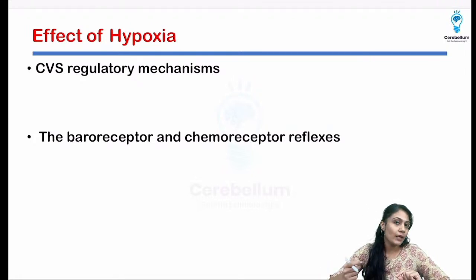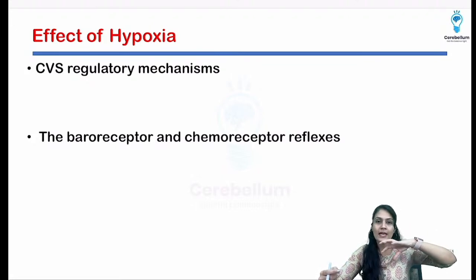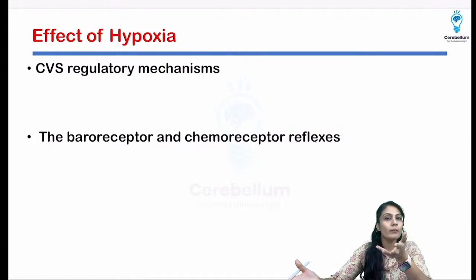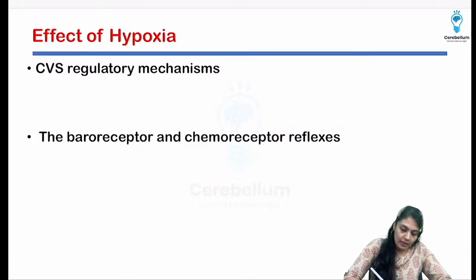There are serious regulatory mechanisms also. What is going to happen to them? What are the serious regulatory mechanisms? Especially the main ones, the baroreceptor and chemoreceptor short-term regulatory mechanisms. Remember, if hypoxia is there, how is the CVS going to be activated or inhibited? The hypoxia is everywhere, relative hypoxia, but rather than having the central control, they are controlled by the local factors.